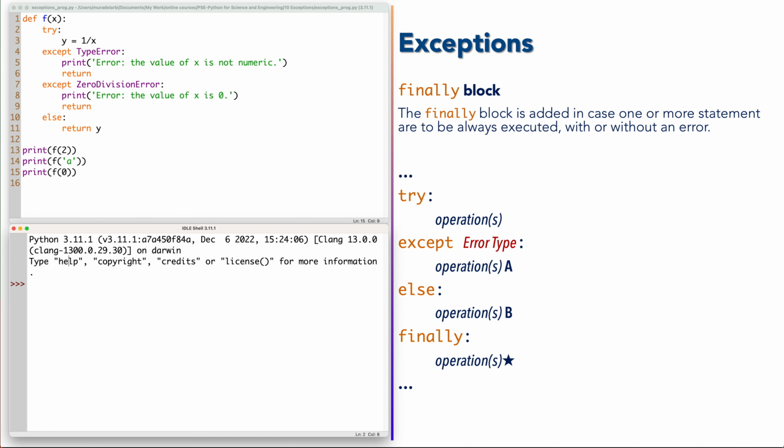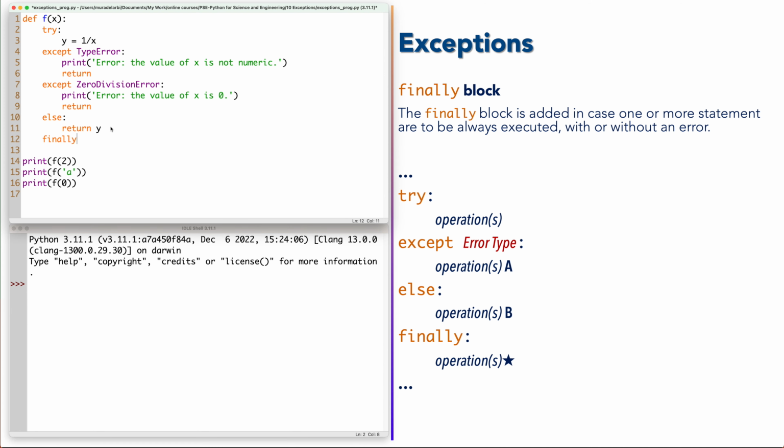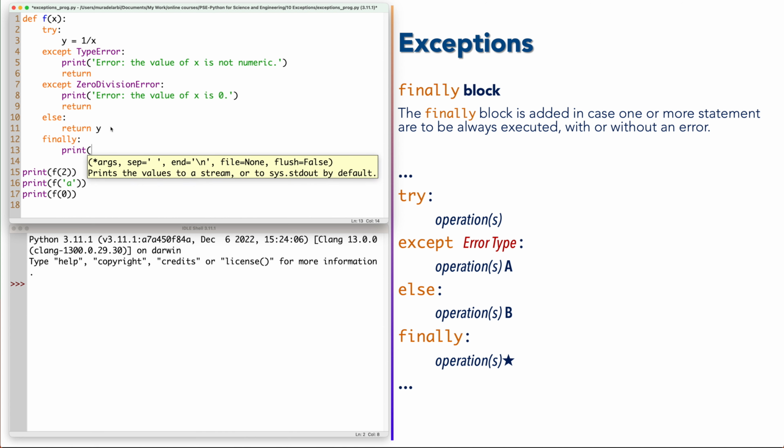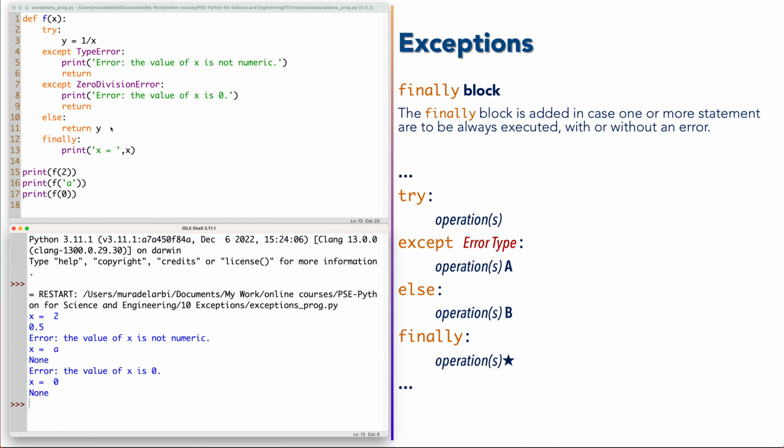Let's test that by adding a finally block to our program. Let's test it and see the result. At the beginning of every step, we see x equals the value. So x equals 2, and then x equals a, and x equals 0. So in this way, finally has been executed in both cases, with and without errors.